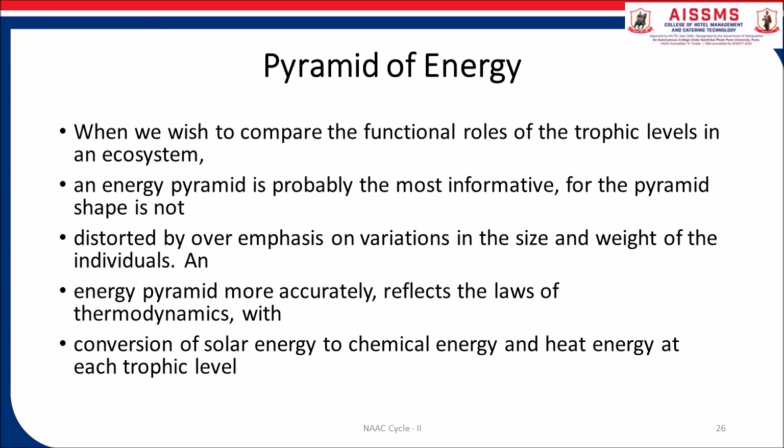Biomass is the quantity of living or organic matter present in an organism. A biomass pyramid represents the amount of biomass present in the organisms at each trophic level. The productivity pyramid shows the production or turnover in biomass.